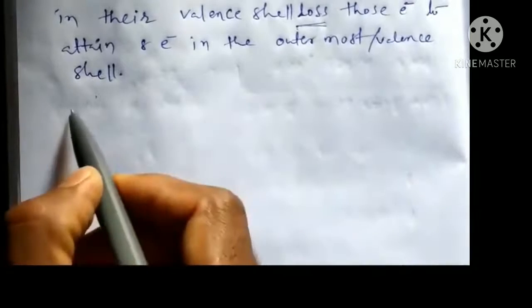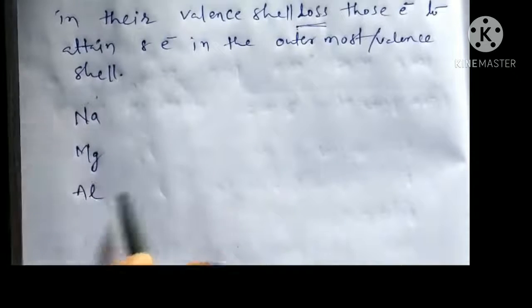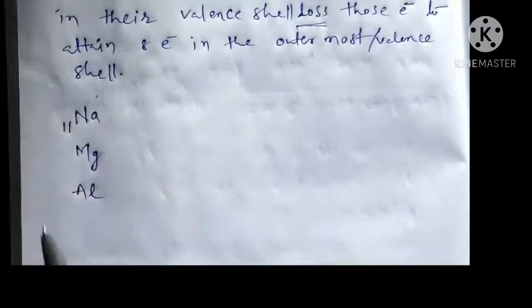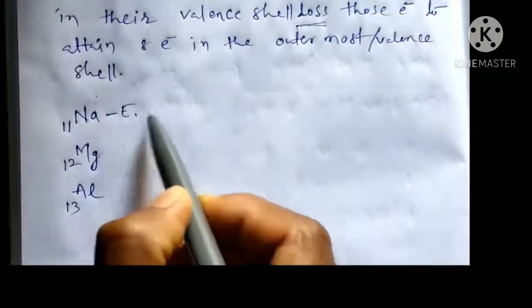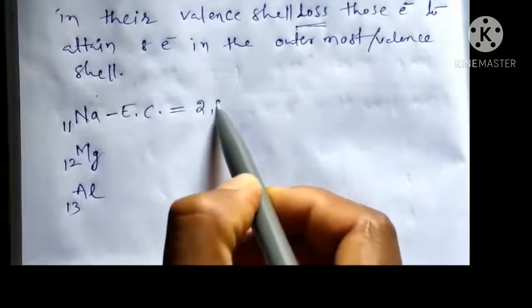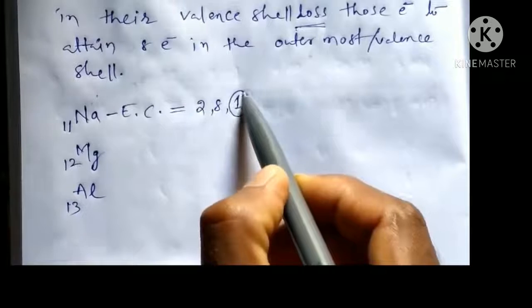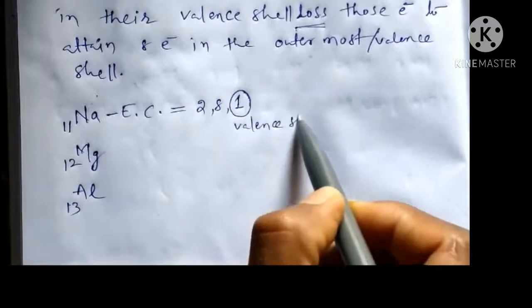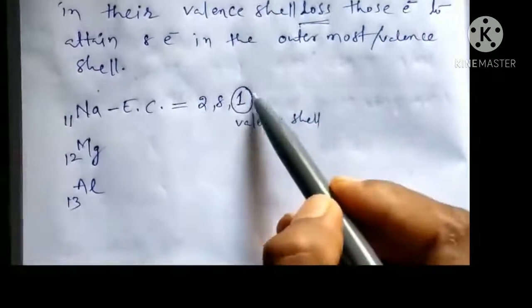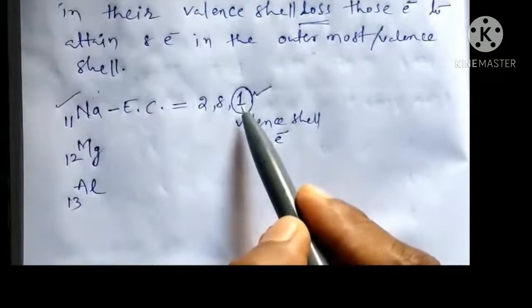Consider metal atoms like sodium, magnesium and aluminium. The atomic number of sodium is 11, magnesium is 12, aluminium is 13, and the electronic configuration of sodium is 2, 8, 1. This becomes the valence shell electron. The outermost shell of the sodium atom contains 1 electron.